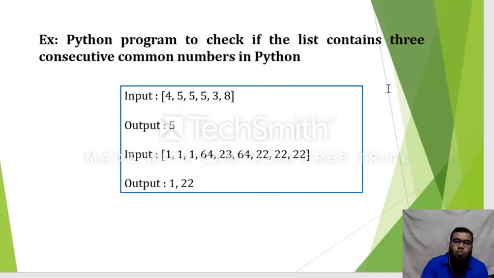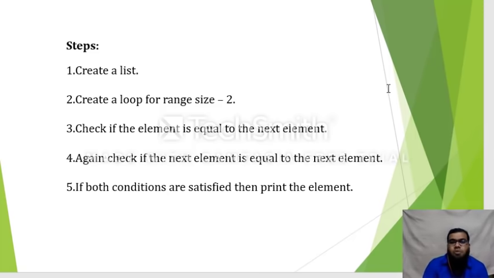Next, how we try to solve this is, first of all, we need to write a roadmap. That means a plan or some steps has to be written, so that we can solve this particular kind of problem. In general, to solve this kind of problem, first of all, I create a list. In that list, I'll take some values. I'll create a loop.